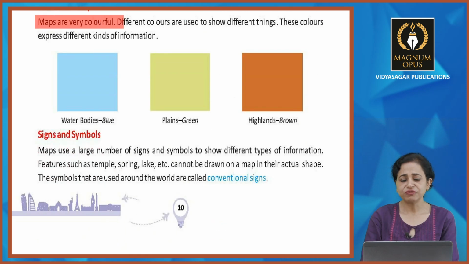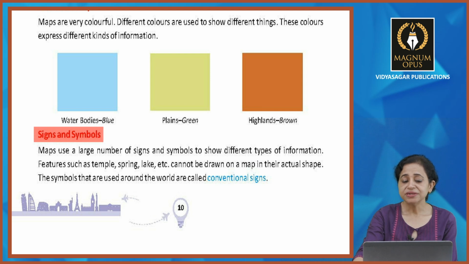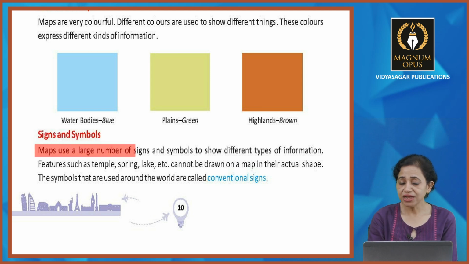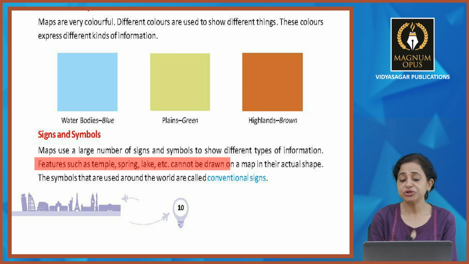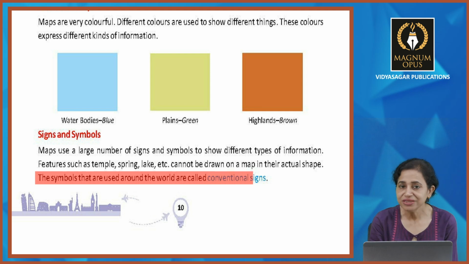Now, colors on map. Maps are very colorful. Different colors are used to show different things, and these colors express different kinds of information. Signs and symbols. Maps use a large number of signs and symbols to show different types of information. Features such as temple, spring, lake, etc. cannot be drawn on a map in their actual shape. The symbols used around the world are called conventional signs.